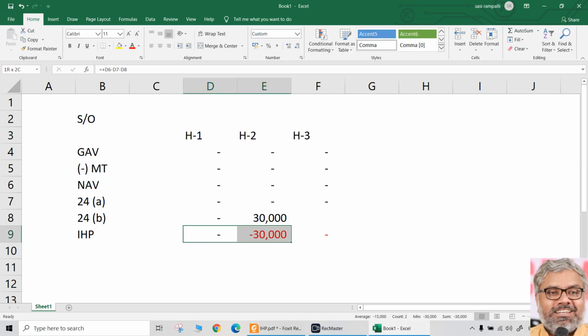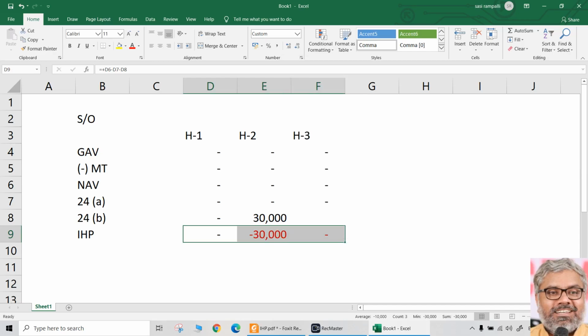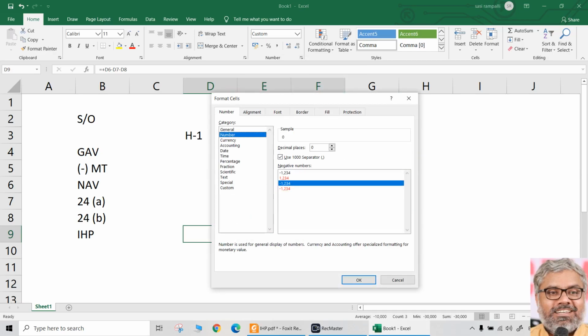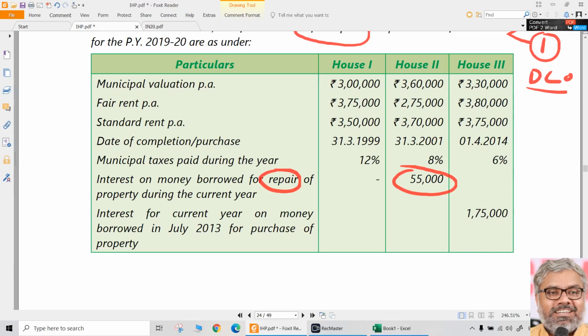So here, income from house property in the other case is negative. So let us take a negative number. So that is 30,000 negative, for house number 2, if it is self-occupied.